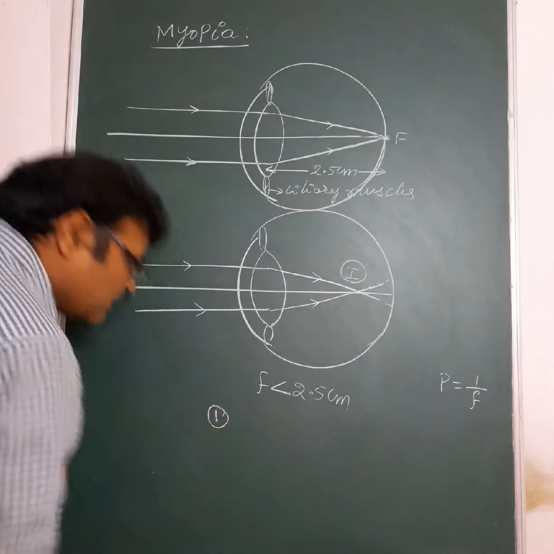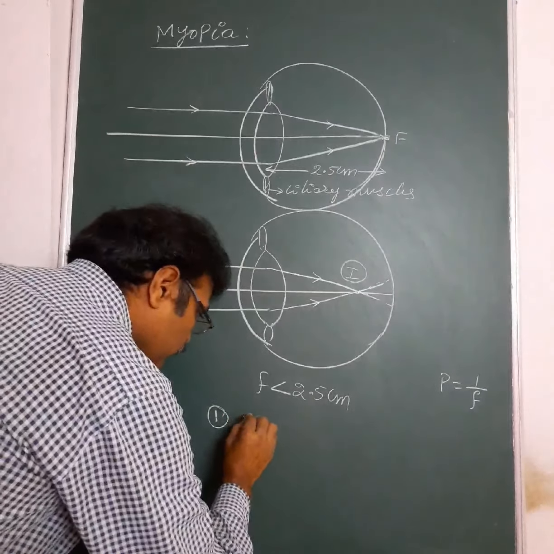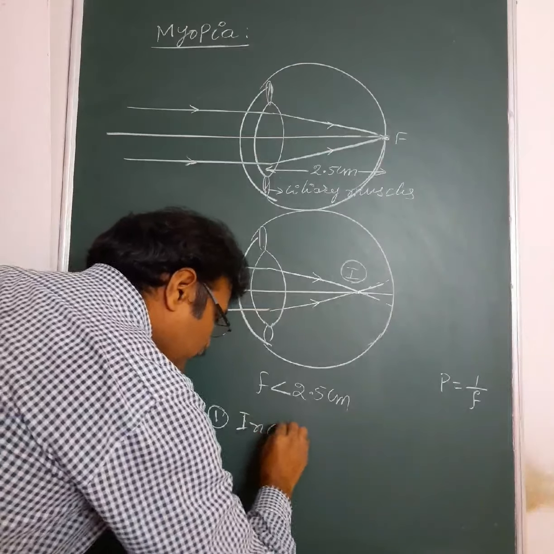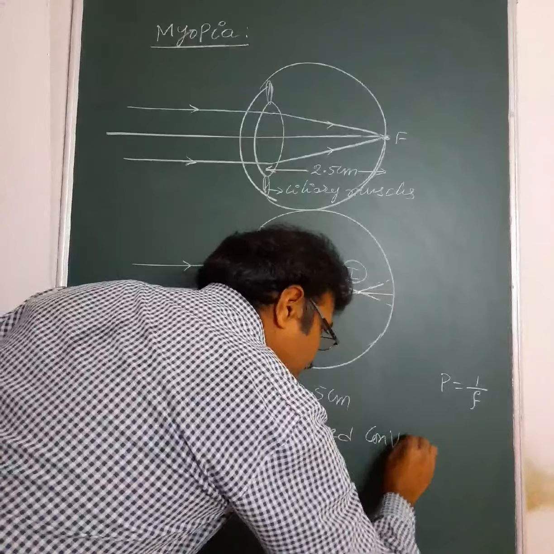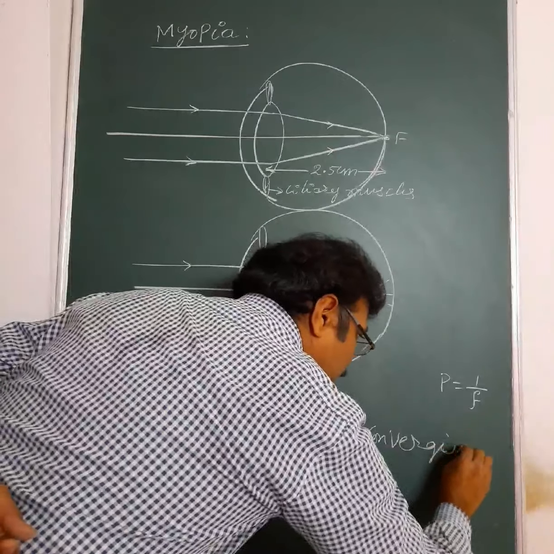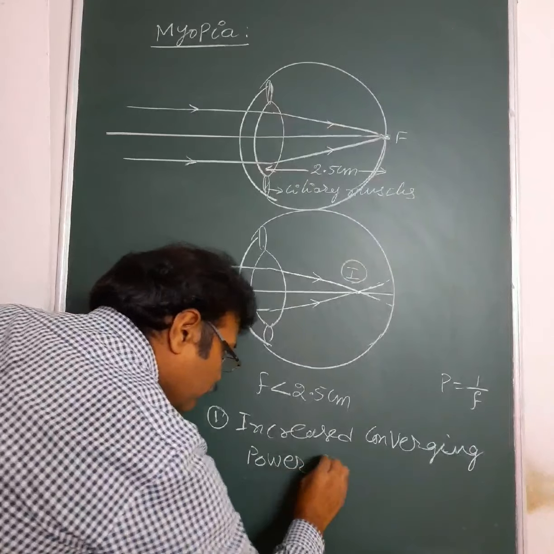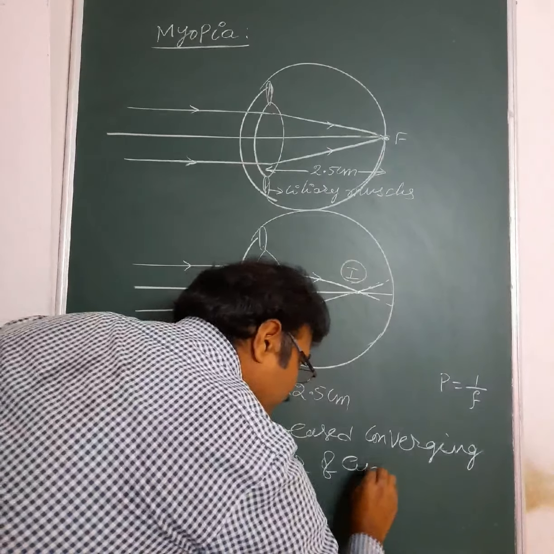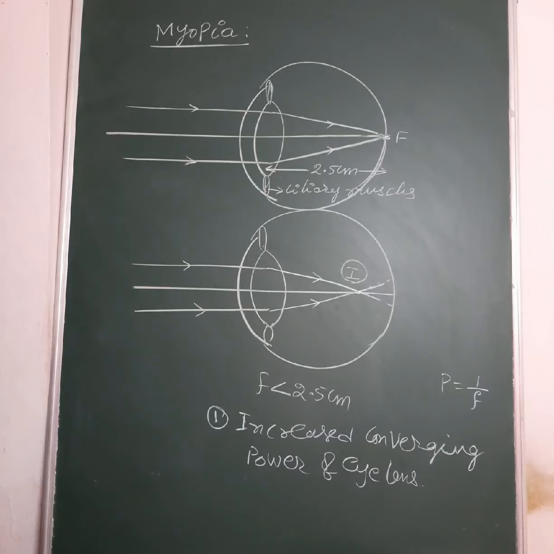So the reason for this myopia is increased converging power of the eye lens. This is one of the reasons for the defect of vision called myopia.